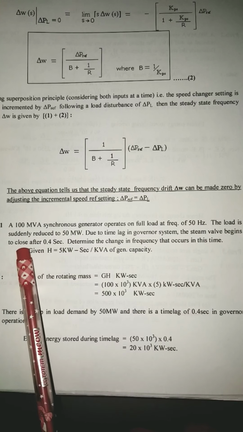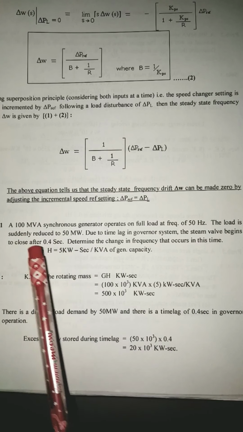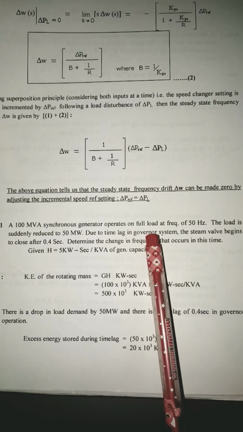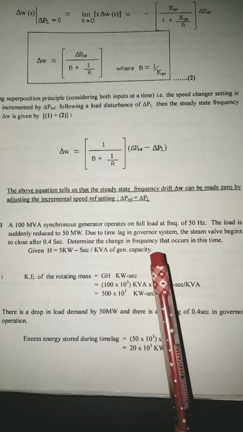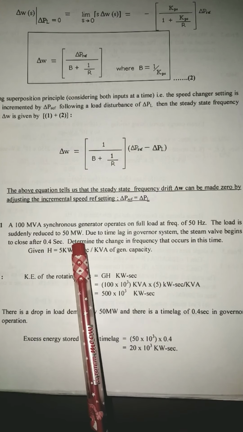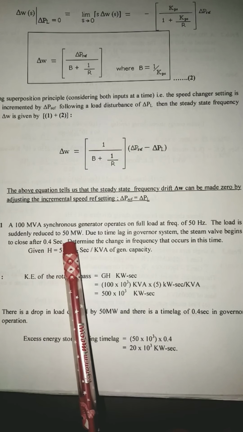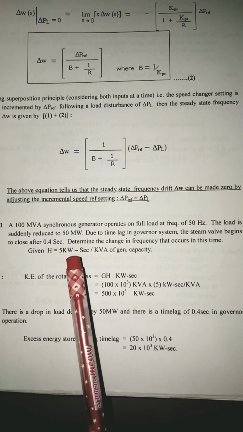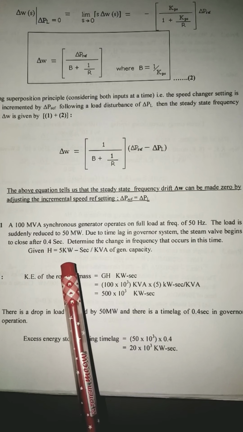The load is suddenly reduced to 50 megawatt. See, when it comes to 100 MVA as well as full load capacity, here we can take it as 100 megawatt of power. So the load is suddenly reduced to 50 megawatt. Initially the load happens to be 100 megawatt. Now it is suddenly reduced to 50 megawatt. So by 50 megawatt, the load is being reduced. From 100 to 50 it is reduced by an amount of 50, as you know.